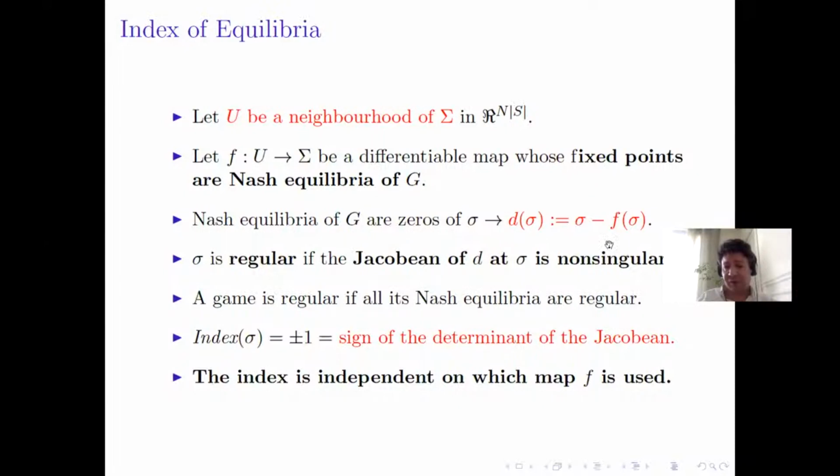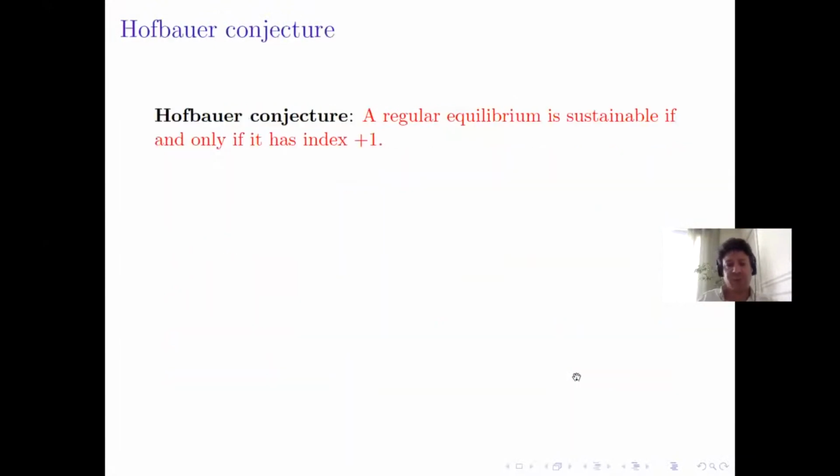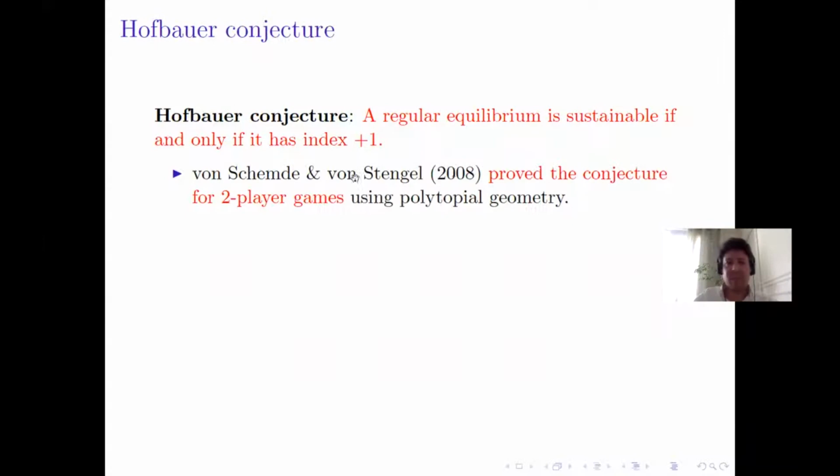What is important is that this is independent of f, in fact. There is a general result in game theory saying that the index of an equilibrium is independent of the map f that is used. Now the Hofbauer conjecture says that a regular equilibrium is sustainable if and only if it has index plus 1. This was stated in 2000, and it was proved for two-player games in 2008 by Von Schemm and Von Stengel using polytopal geometry.